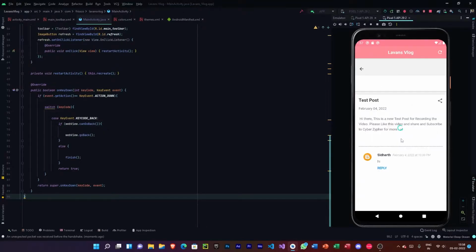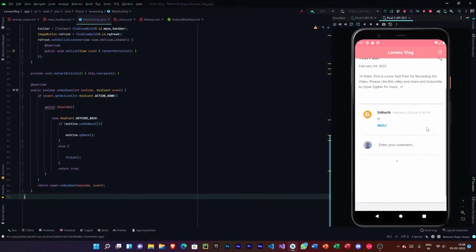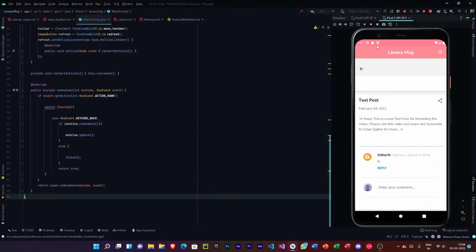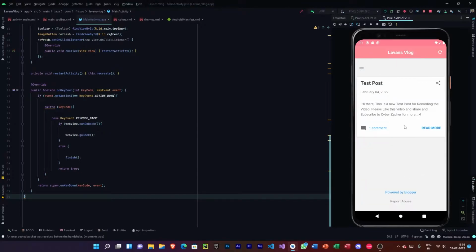If I click here, you can see the progress bar still appears. I can still access it, and when the page finished loading, it just disappears. So this is how you do it. And then we have almost completed the app on the coding side.